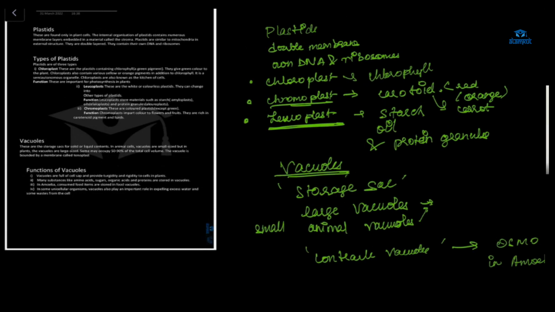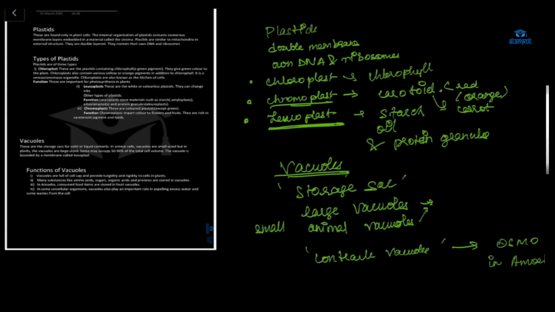In your NCERT book, they have given only two types of plastids, that is chromoplast and leucoplast, right? Have you read your NCERT book, Razi? No, ma'am. In the NCERT book, they have given only chromoplast and leucoplast, not the chloroplast.